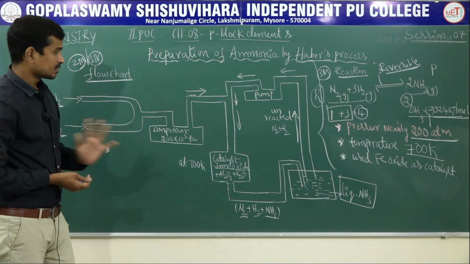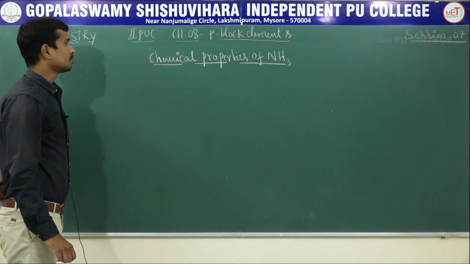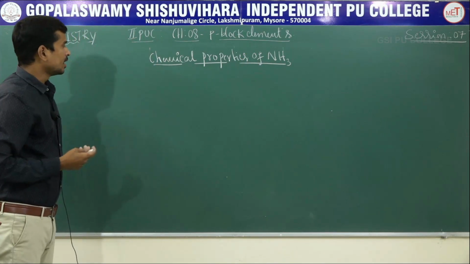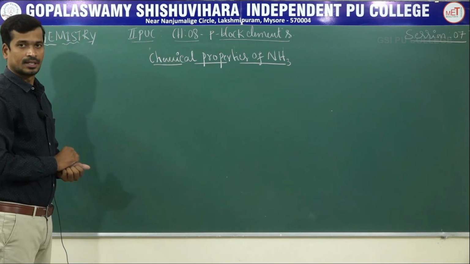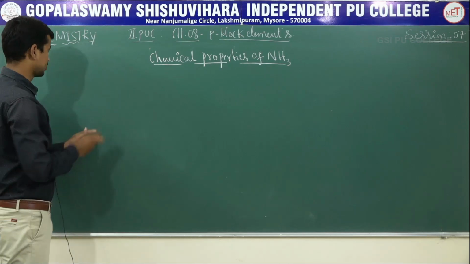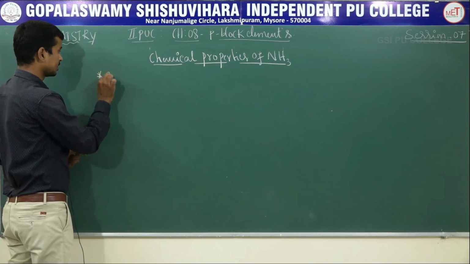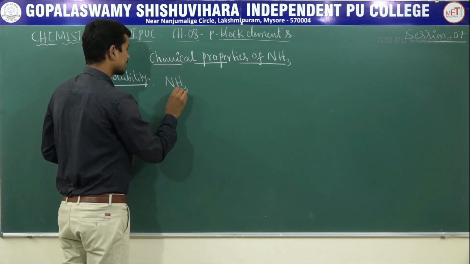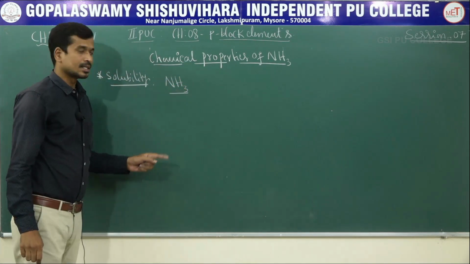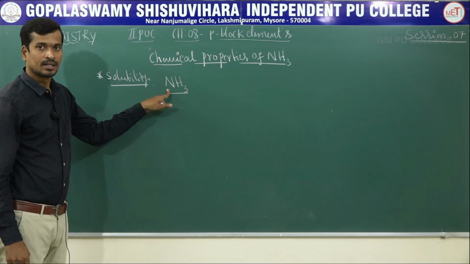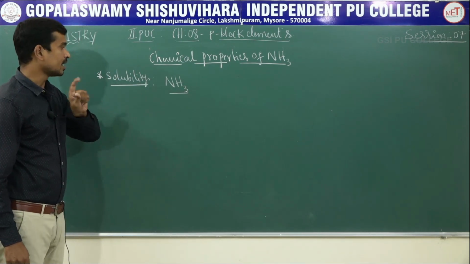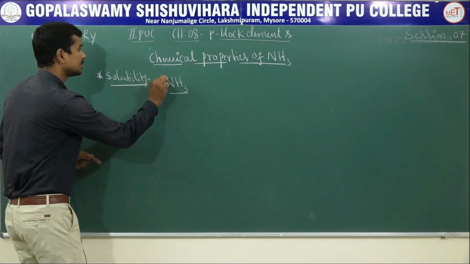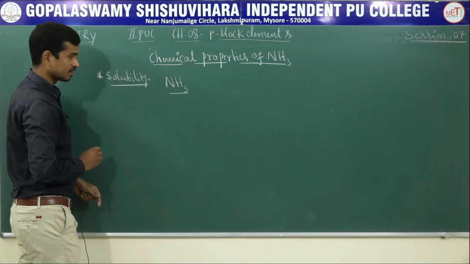Okay. Next, move on to the chemical properties of ammonia, the chemical reactions and how they occur. Let us consider first the solubility of NH3. It was already explained in the formation reaction with nitrogen. Ammonia is highly soluble in water due to the formation of hydrogen bonding with water. Clear? Ammonia is highly soluble because of its ability to form hydrogen bonding with water.